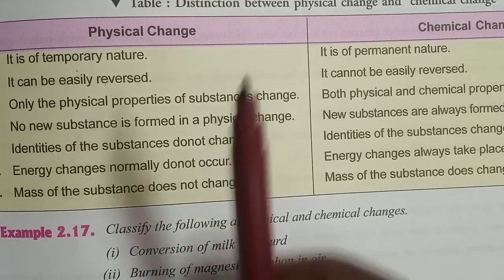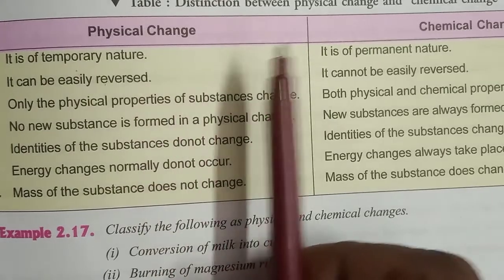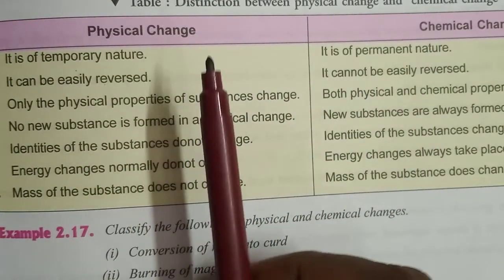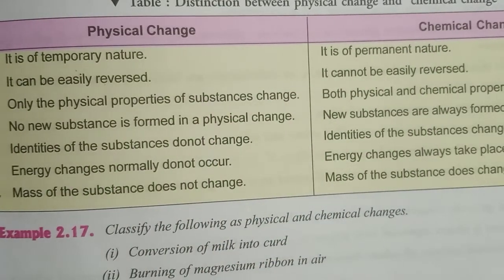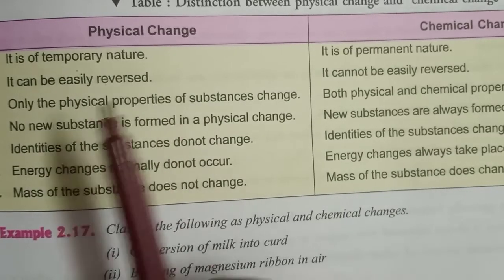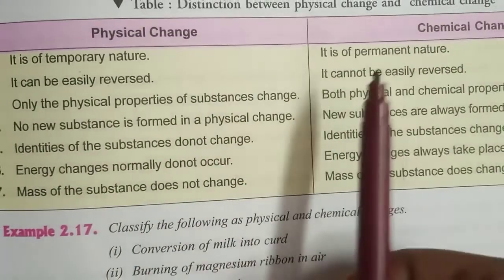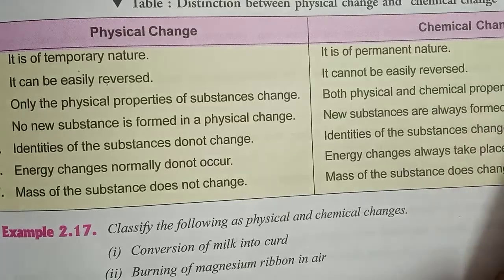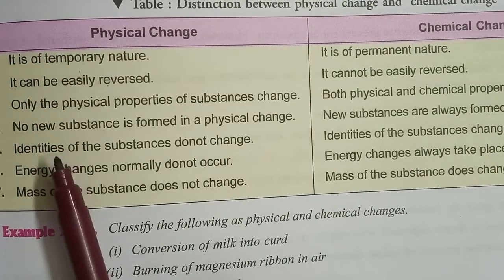Now we are going to see the differences between physical and chemical changes. Physical change is always temporary in nature, but chemical change is permanent in nature. Here it can be easily reversed. There it cannot be easily reversed. Here only the physical properties of substances change, but there physical and chemical properties change. Here a new substance will not form.